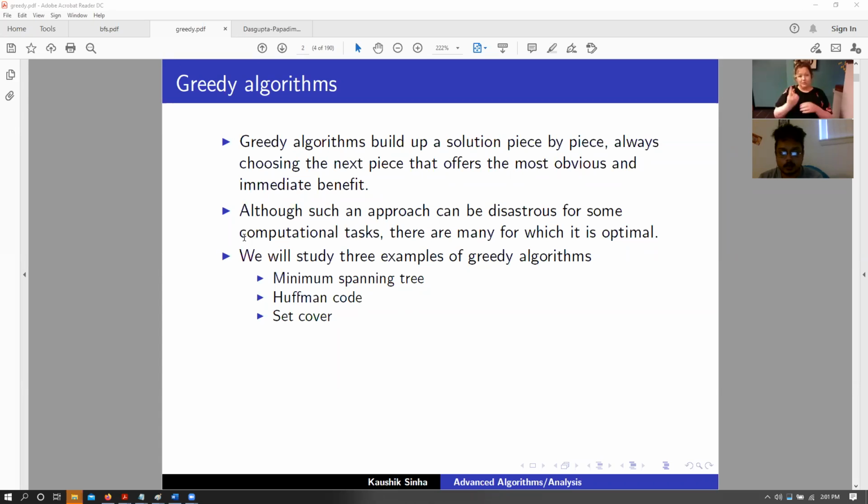So today we are going to talk about, at least start talking about a few more graph theoretic algorithms. Mainly, we are going to talk about something called a minimum spanning tree. And we are also going to look at a certain type of algorithms called greedy algorithms, right? So first things first, what is a greedy algorithm?